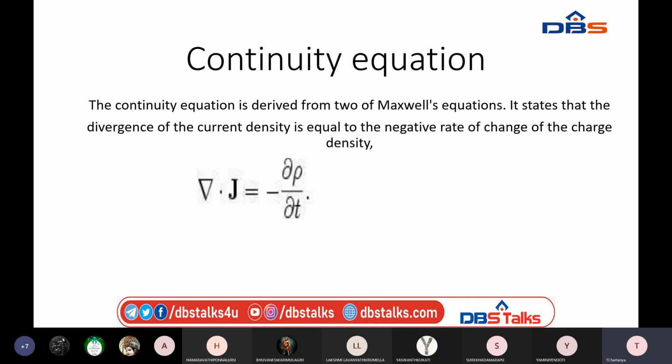Till this point, any doubts? No, sir. Right, so this is the concept for today: the continuity equation, conduction current and convection current.